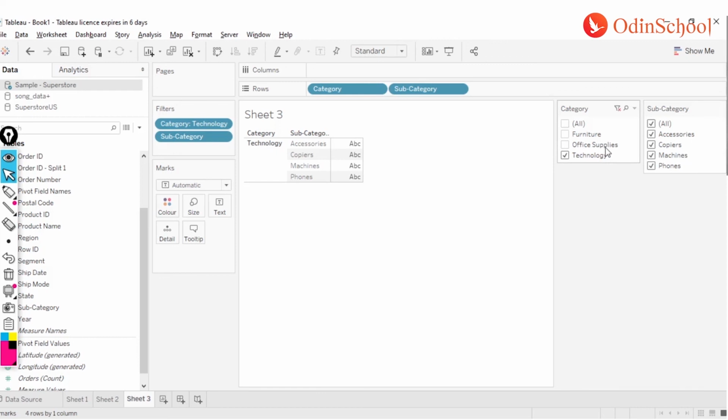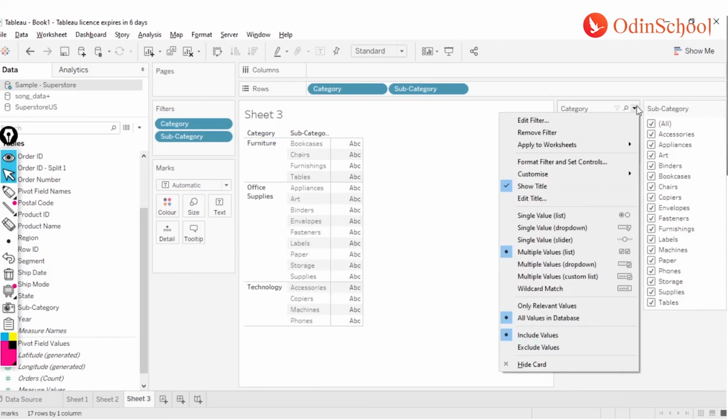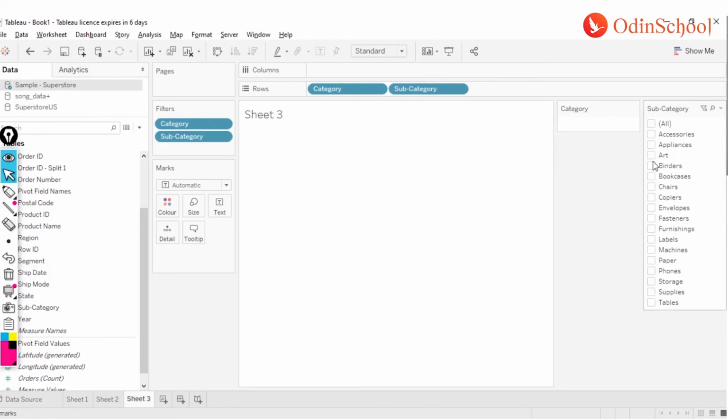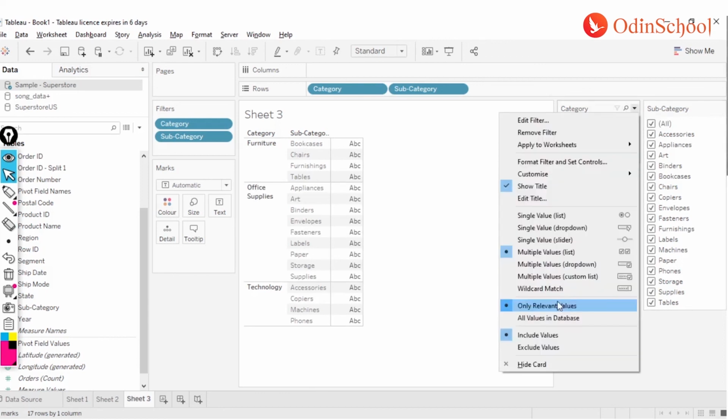Now, this is a two-way thing. You can make it for your category as well, so that if I select accessories, phones, and tables, it will tell me the selection that I have made is part of two categories. If I uncheck tables, I get it only from technology. In this way, we can restrict our filter selection and make it more user friendly by selecting the only relevant option.